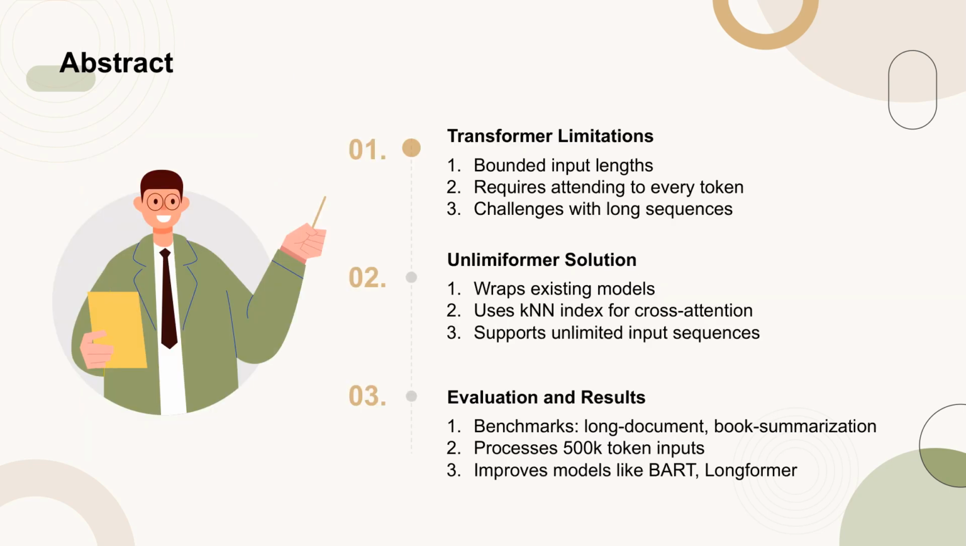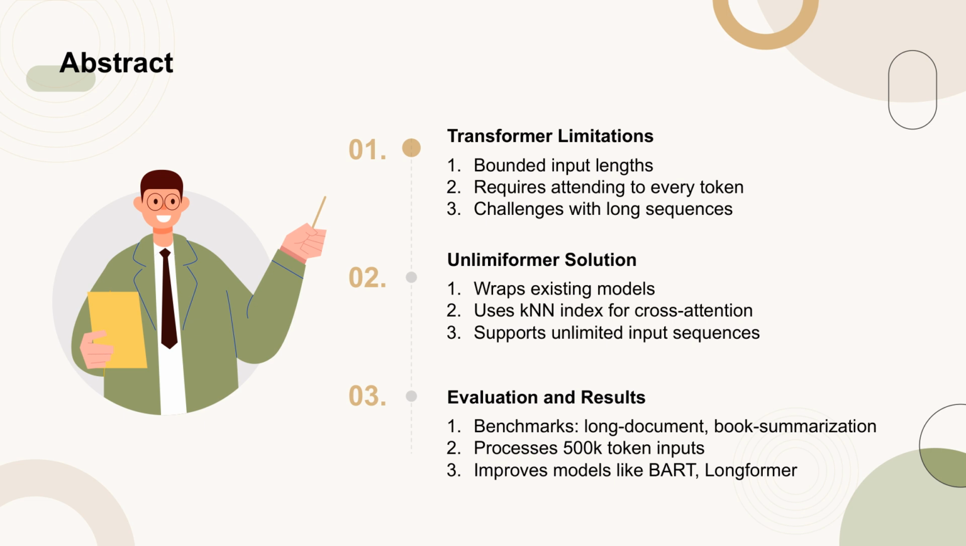The abstract highlights the limitations of traditional transformers, which are constrained by the need to attend to every token in bounded input lengths. To address this, the authors propose Unlimiformer, a method that integrates with existing pre-trained encoder-decoder transformers and employs a k-nearest neighbor index for cross-attention computations. This approach allows for the processing of practically unlimited input sequences, as demonstrated by the ability to handle inputs as long as 500,000 tokens without truncation.